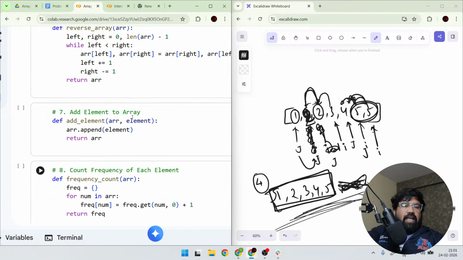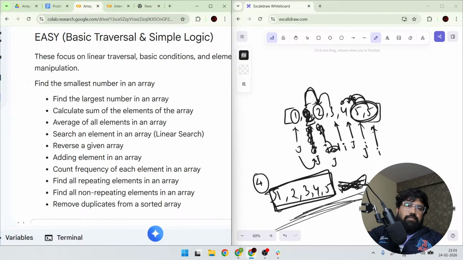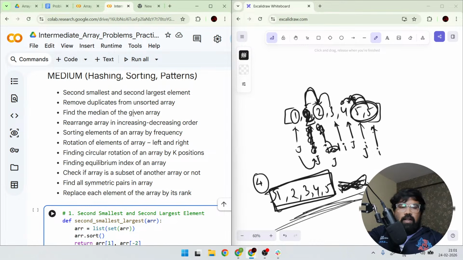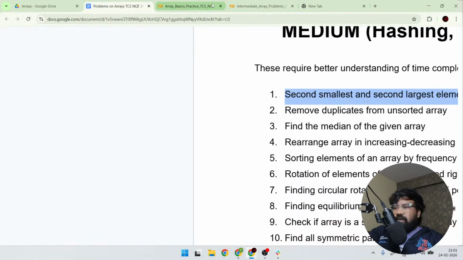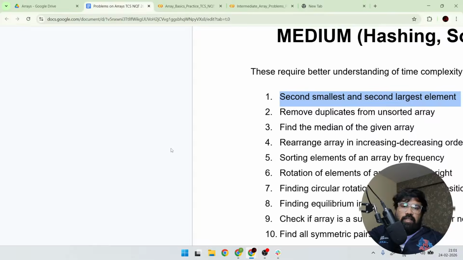Okay. Similarly, guys, please do the remaining problems. And also you can see medium level questions. What are the things you need to do in medium level questions?